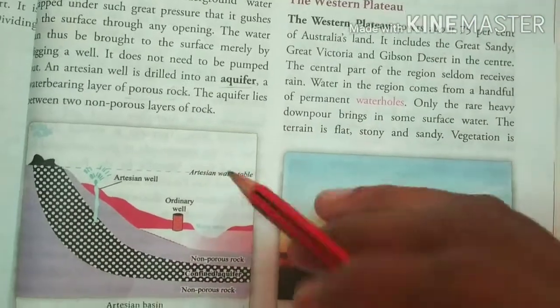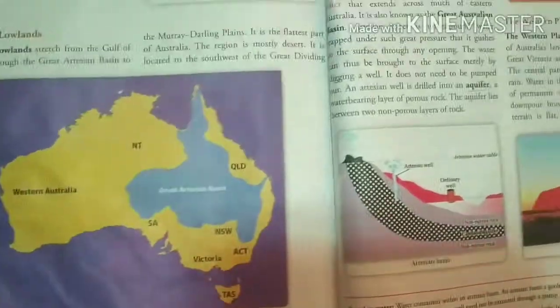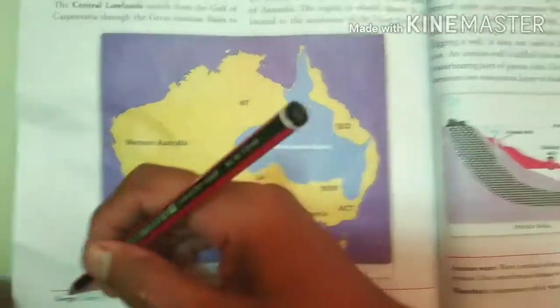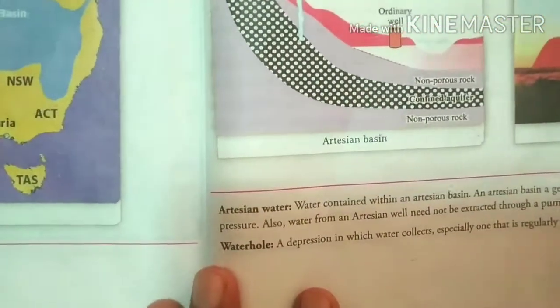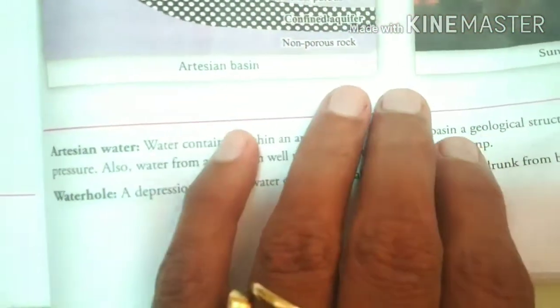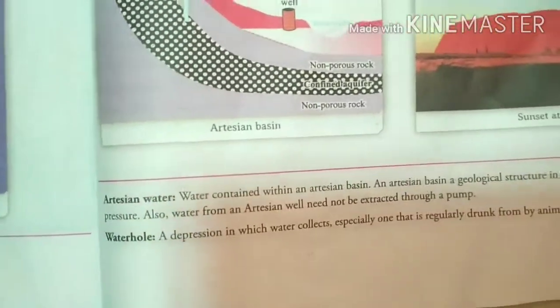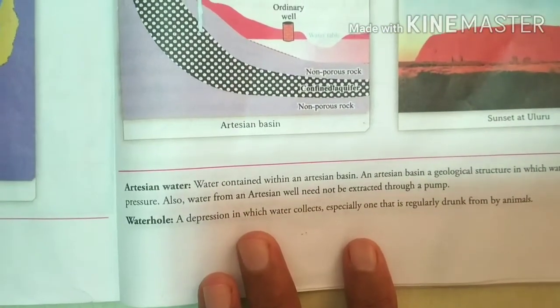and the western plateau. Again, when a question on the Great Artesian Basin comes, you have to draw this diagram and write about it. One more important thing, not only about this lesson but about other lessons in your syllabus too: we have 4 chapters. All the keywords written at the bottom of the page, you must memorize. Try to understand and then memorize. Any question may ask you to define this or what the meaning of this is, so you must read and remember.